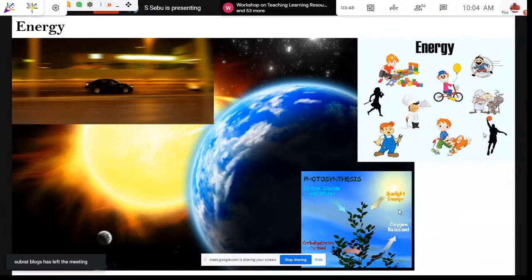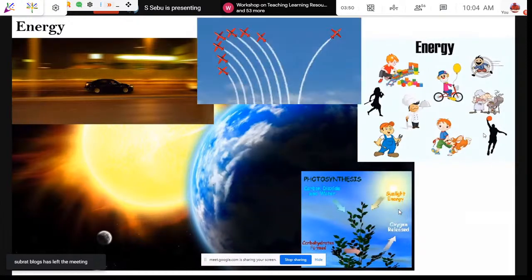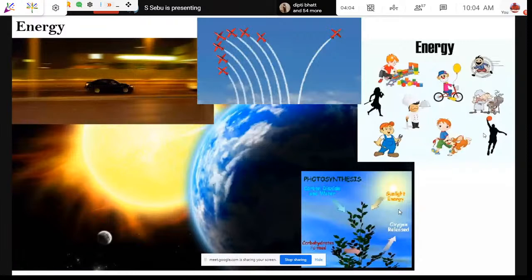Supposing a child is running and you ask them to change direction to the left side, or during the rehearsal of the 15th August or the Republic Day period, we changed directions. For all those directions and movements, what do we need? We can ask the child, and the child will say, yes, it is the energy that we use.